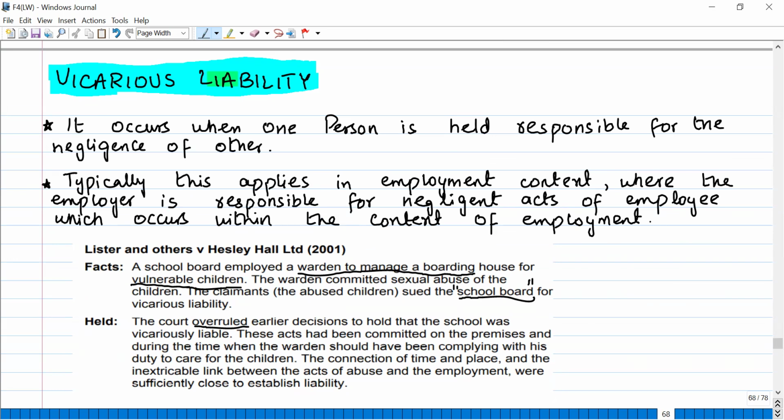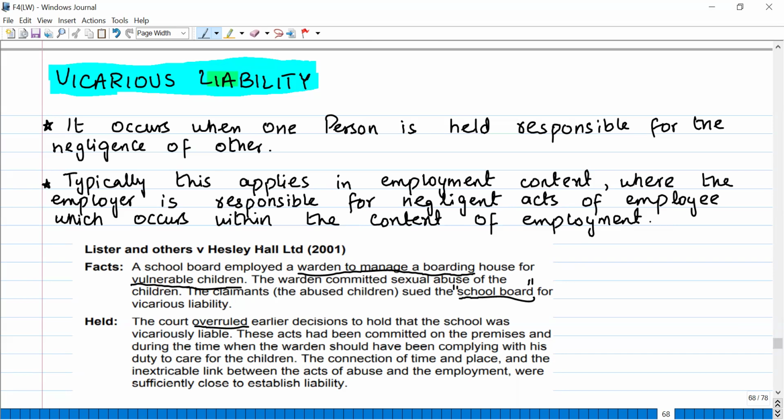The employer is responsible for the negligent acts of the employee which occur within the context of employment. So if any employee does an act during the course of his employment, during the course of his work, then the employer can be held liable for that act of the employee. That is known as vicarious liability, that you can hold the employer liable vicariously.